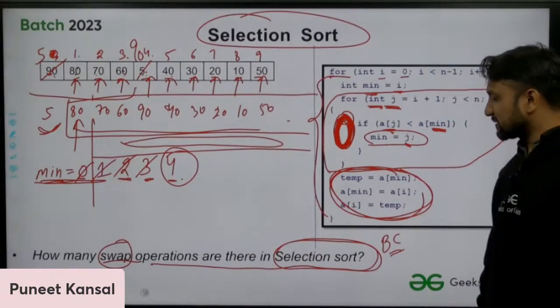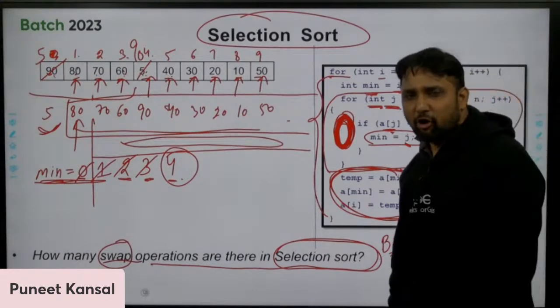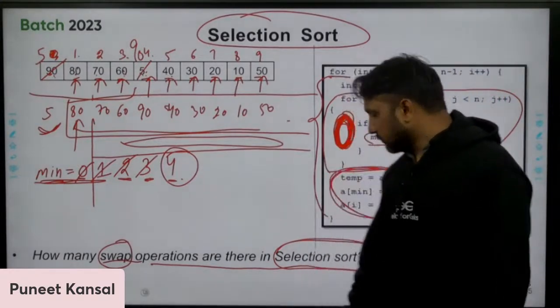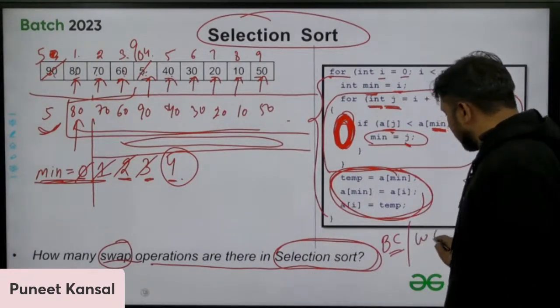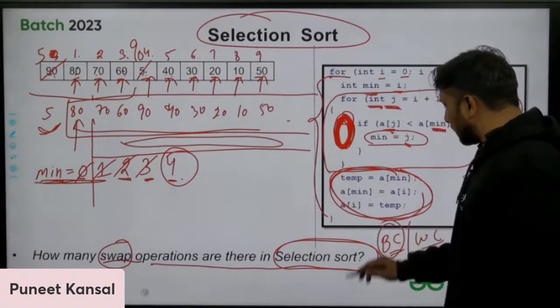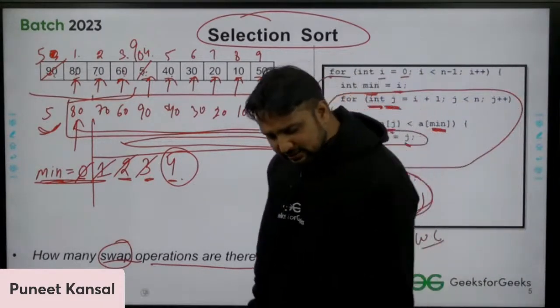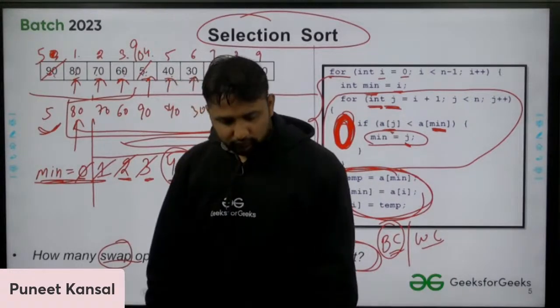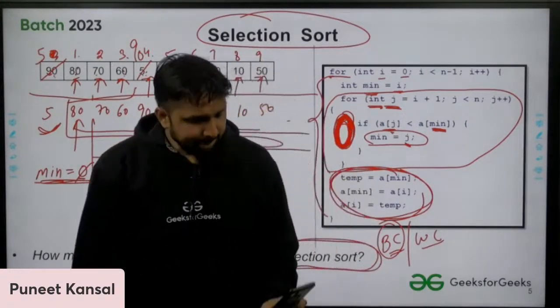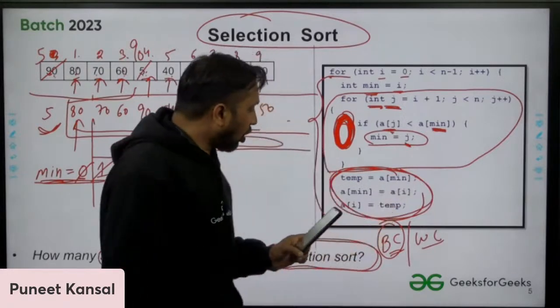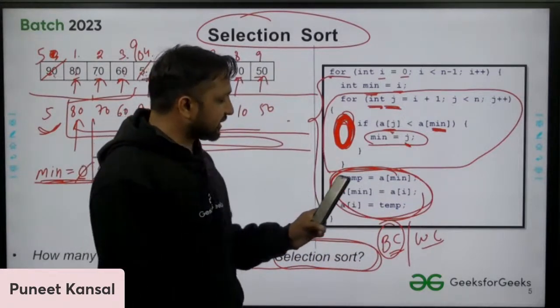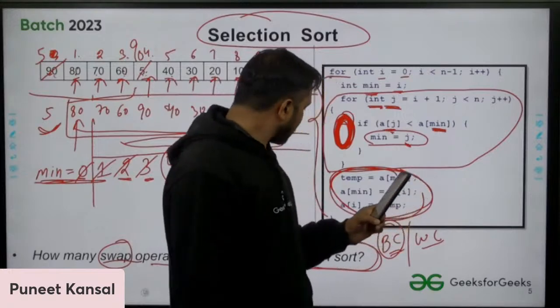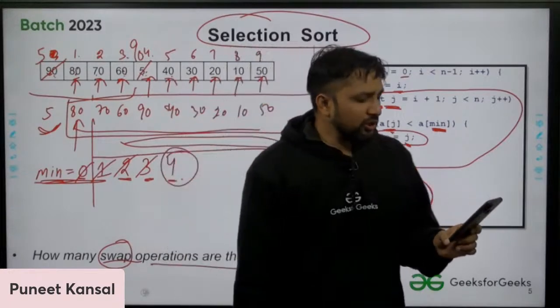And also in the worst case, you need to tell. First tell about the best case. In the best case, how many swaps will you perform? And how many swaps in the worst case?